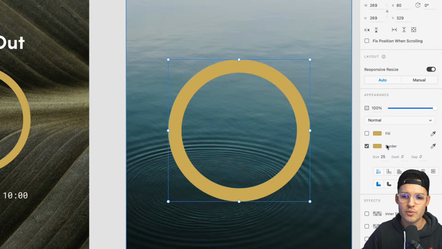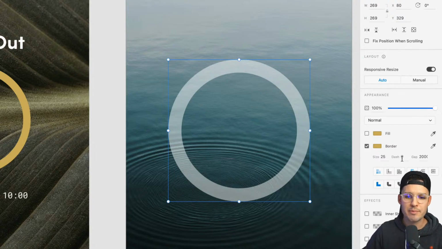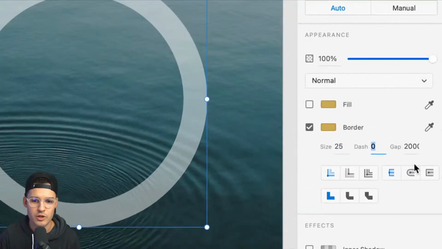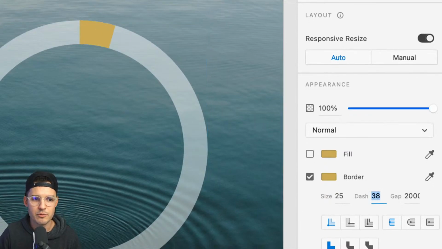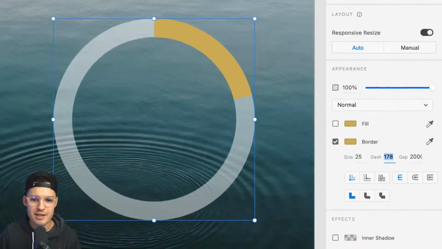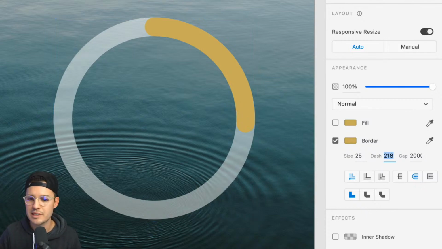And then what we're going to do is come into the gap and do something really massive, like 2,000. Something like that, okay? So we have gapped it by 2,000, and then you can take this little dash symbol here or control here, and you can just start cranking that up a little bit. And as we do that, we start to get a little bit of control for our pie chart. Now, what's really fun is we can add a soft kind of edge to the end, or we could have kept it kind of crisp and clean if we wanted to, but now we can control using the dash.